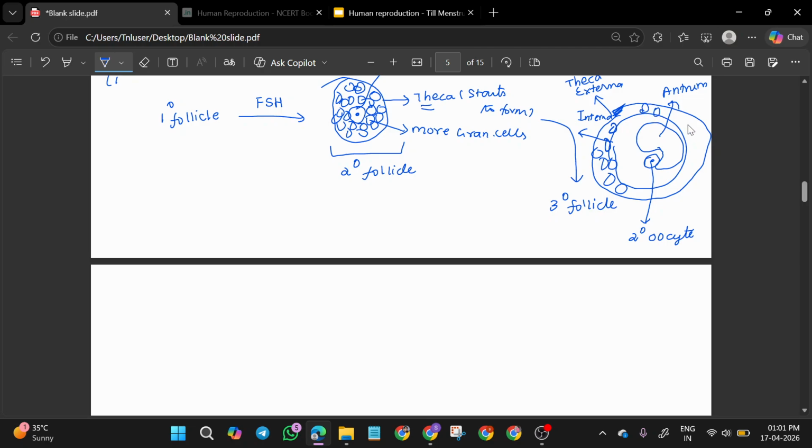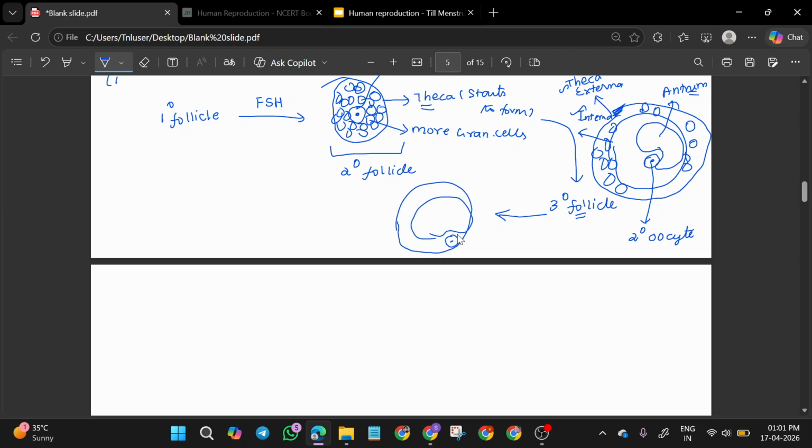So for the tertiary follicle, remember three points. Meiosis 1 will be completed in the tertiary follicle only. Theca will divide into externa and interna, or differentiate into these two layers. Antrum is a fluid filled cavity. This is what we can see. Then the tertiary follicle will be converted into another stage called the Graafian follicle. In it the antrum will be very big, the biggest of all.